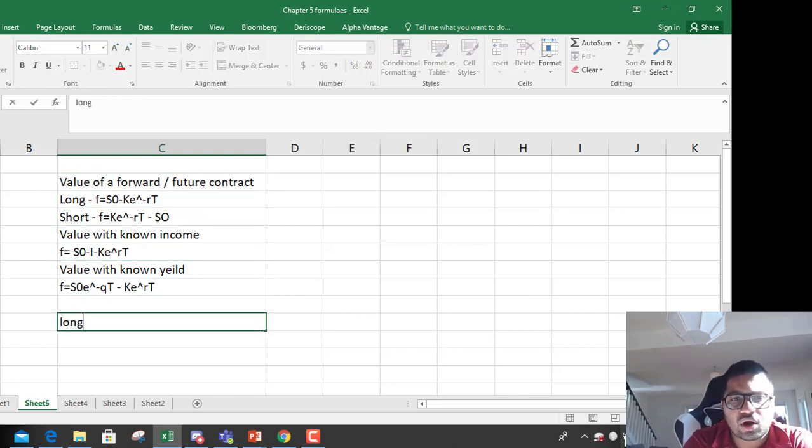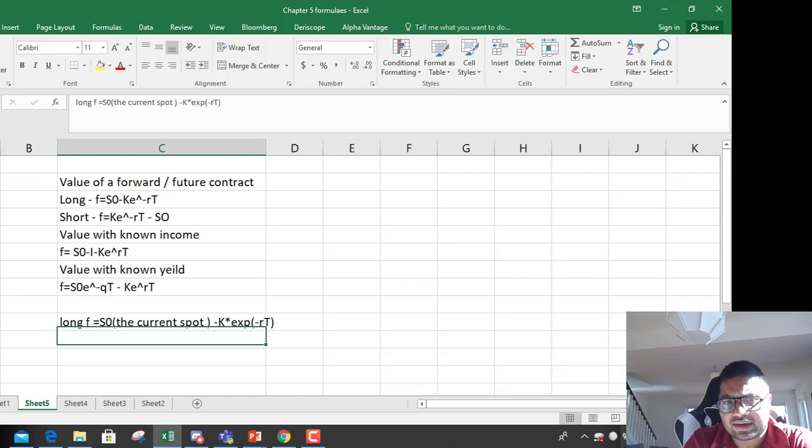So for long, we calculate the value of the forward, that is the profit and loss in the forward, equals S0, that is the current spot, minus K, where K is the price of the actual forward that you had got, into exponential discounted by RT.